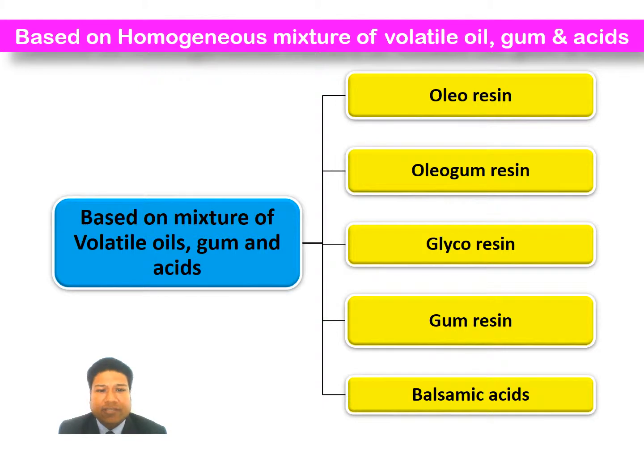Oleoresins are resins in homogeneous mixture with volatile oils. These are good carminatives and disinfectants. Example, Canada balsam, turpentine oil, capsicum, and ginger.